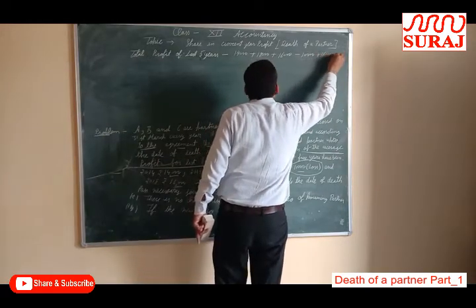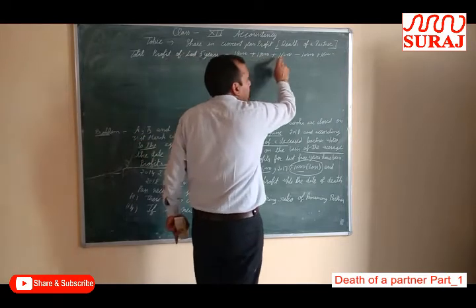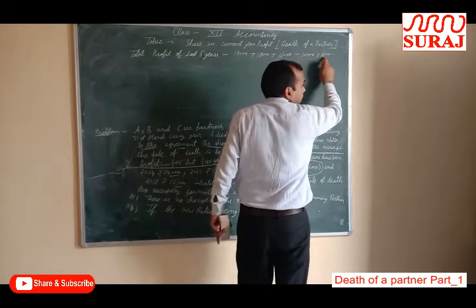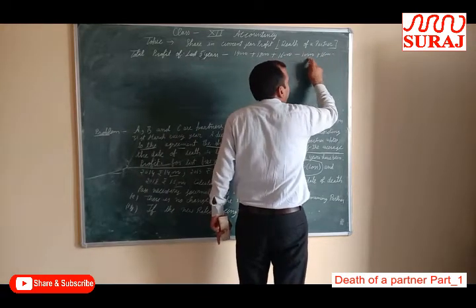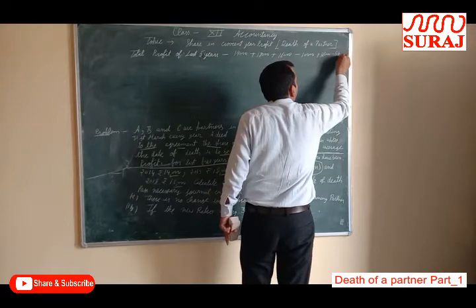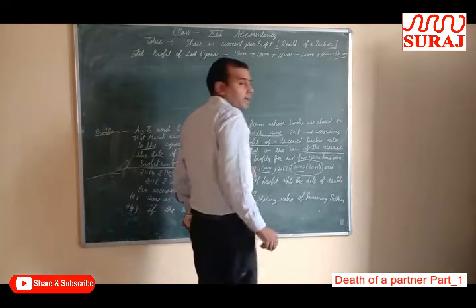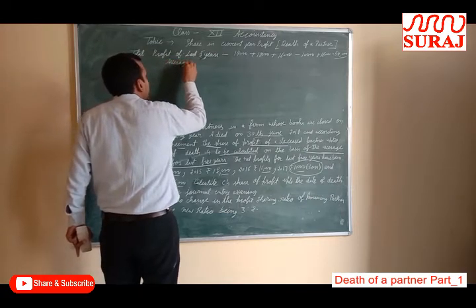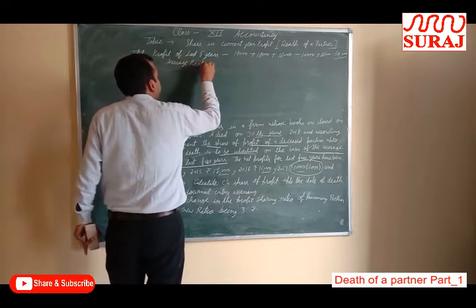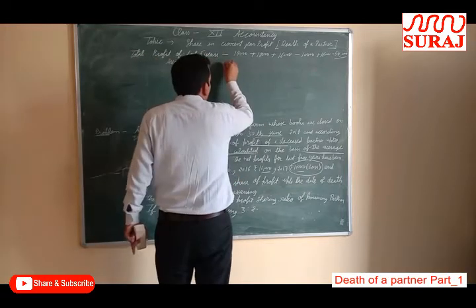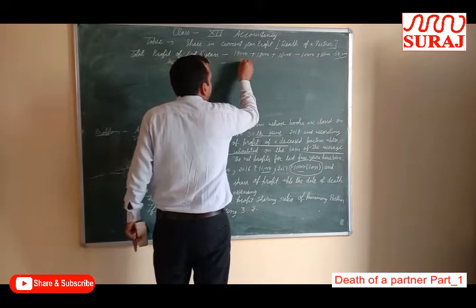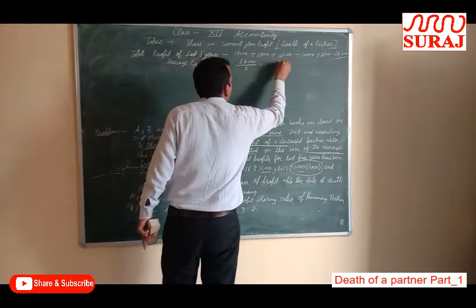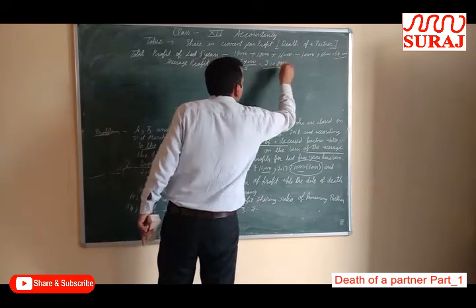Your total profit will be 14 and 18 is 32, 32 and 16 is 48, 48 and 16 is 64, 64 minus 10 is 54,000. Average profit is 54,000 divided by 5, which results in 10,800.